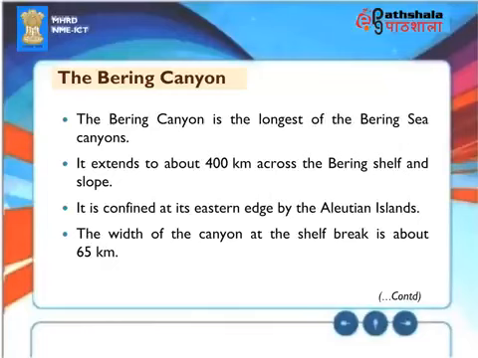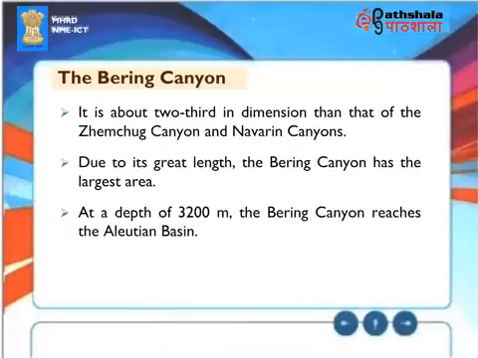The width of the canyon at the shelf break is about 65 kilometers. It is about two-thirds the dimension of the Zemchug and Navarin Canyons. Due to its great length, the Bering Canyon has the largest area. At a depth of 3,200 meters, the Bering Canyon reaches the Aleutian Basin.